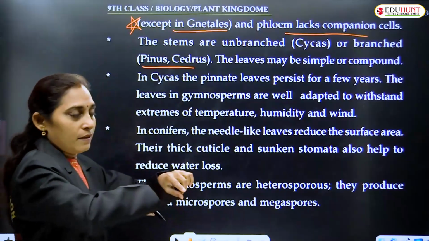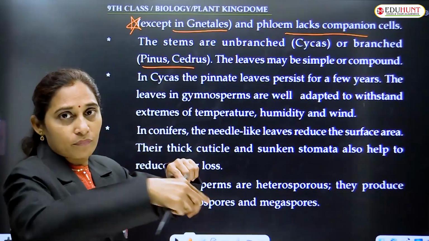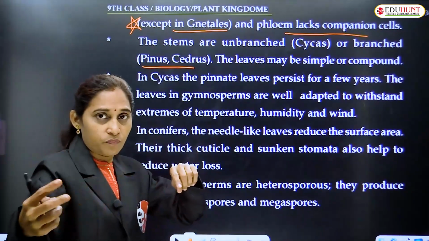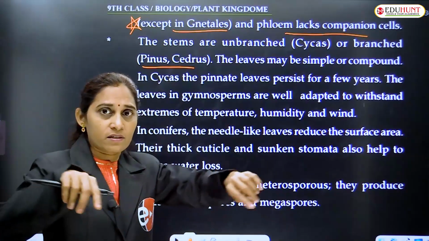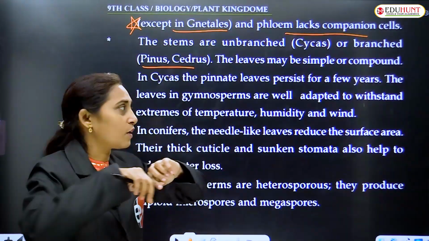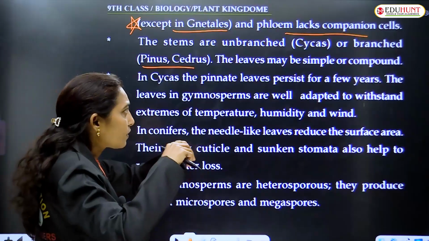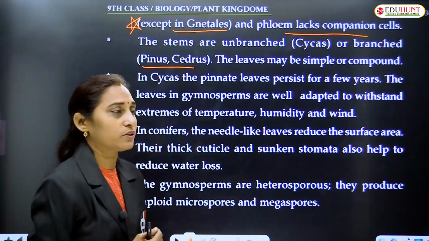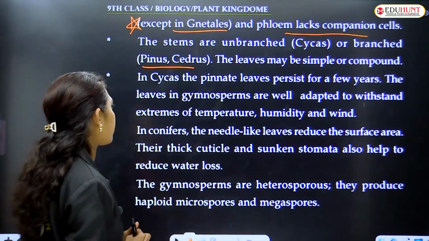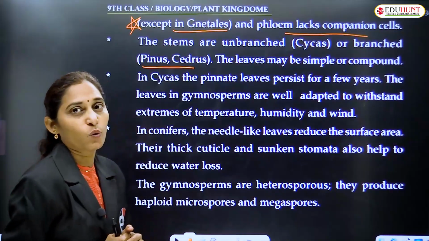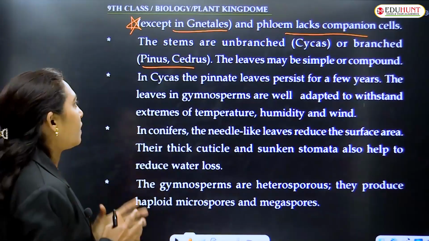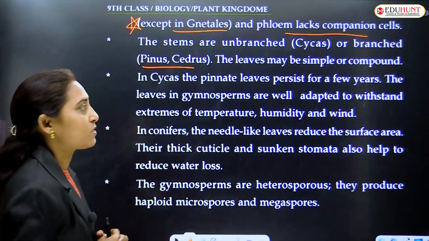Like that, there will be a mid-axis that is called rachis, and from the sides the leaflets emerge on both sides of the rachis. So pinnately compound leaves persist for a few years. The pinnate leaves persist for a few years.